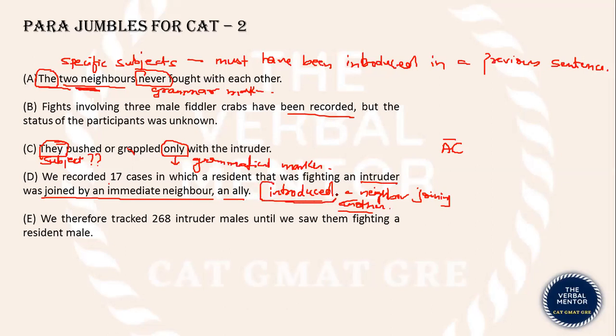Now, since this sentence has introduced two neighbors fighting as a team, and sentence A referred to the two neighbors, sentence A must be talking about the same two neighbors introduced in D, which means D should precede A. I'm not saying D and A form a concrete pair, or that they should come together. But one thing we can be certain about: D should precede A. It cannot come after A because A uses the definite article "the." This is important here.